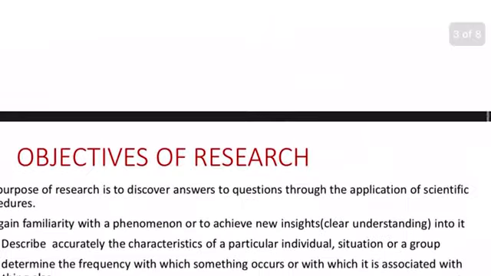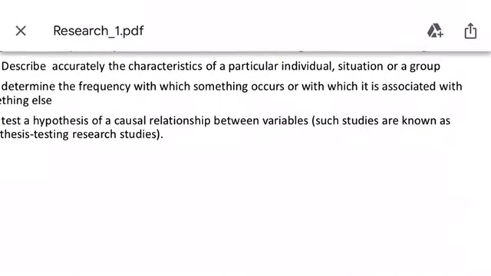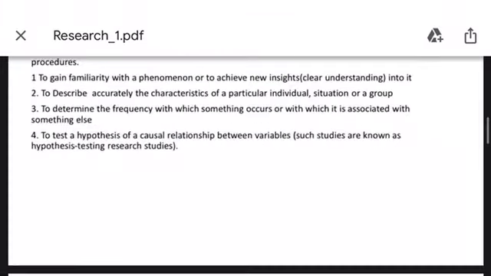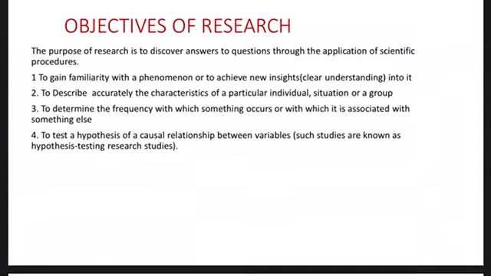Now, what are the different objectives of the research here? Mainly, we have 4 to 5 different types of objectives. First, why do we need objectives? In the sense, why do we need to do the research? First thing, friends, before going for the research, I need to be familiar and clearly understand where exactly I am going to do the research, on which thing I am going to do the research. For that reason we require the research.